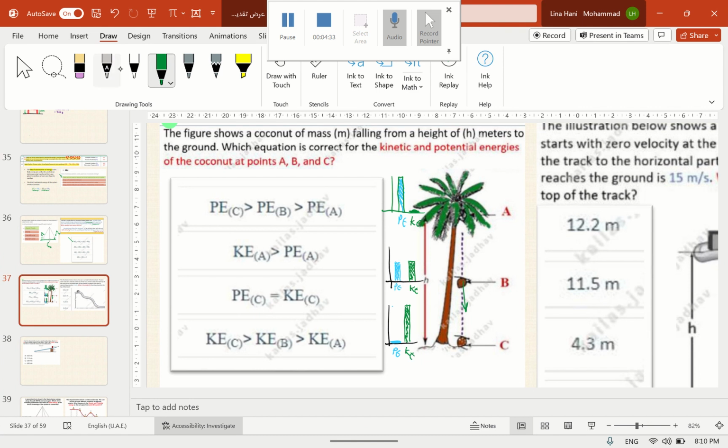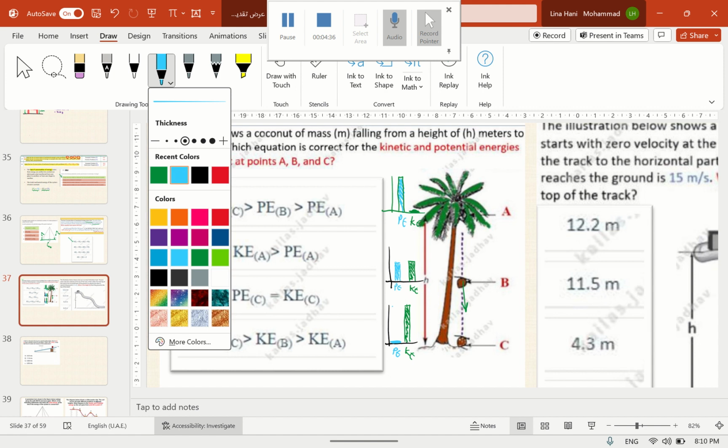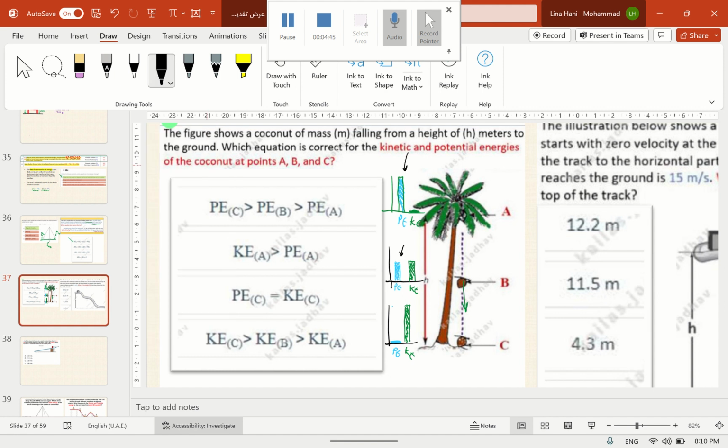If you look at the blue column, that represents the amount of gravitational potential energy that this coconut has. You'll see that the gravitational potential energy decreases as the object falls down because the height decreases. At the same time, as the object falls down, its speed increases because it's accelerating down, so the kinetic energy of the object will increase. So the option that says the kinetic energy at C is bigger than that at B, bigger than that at A, is the correct one.